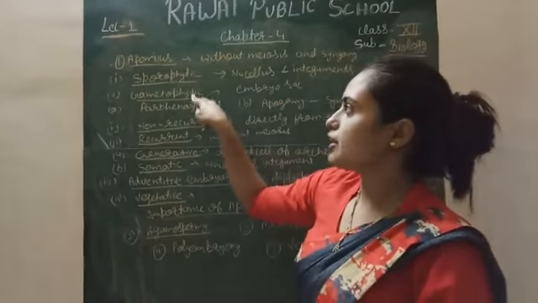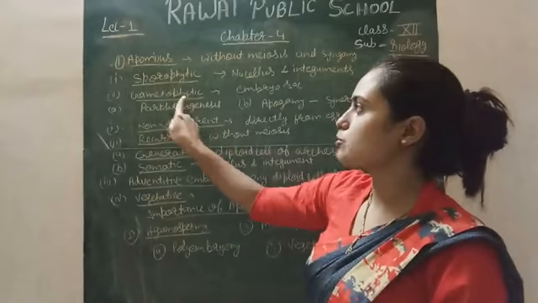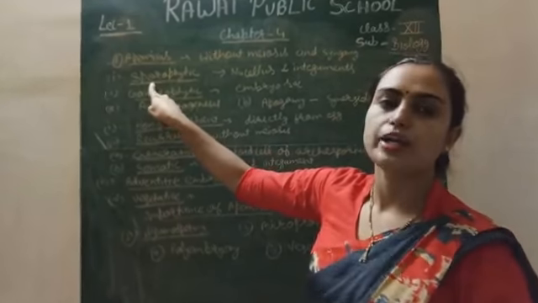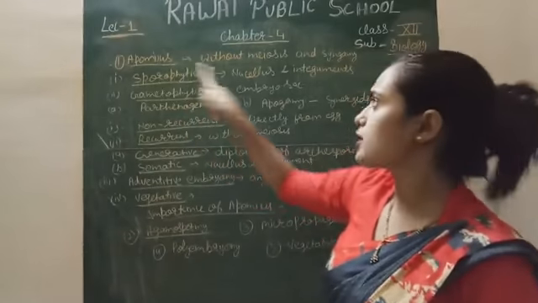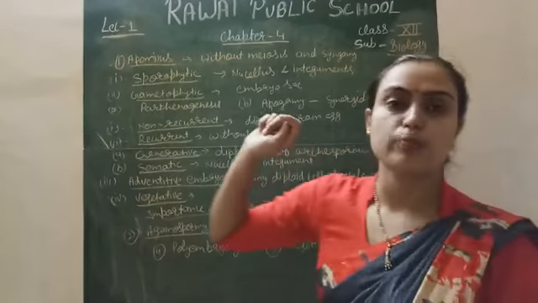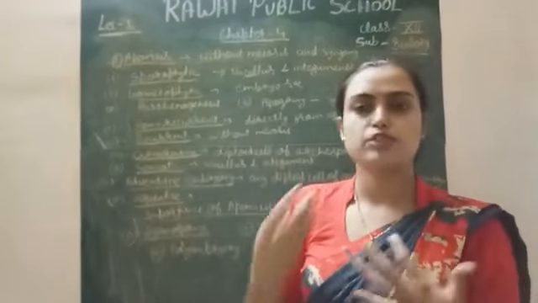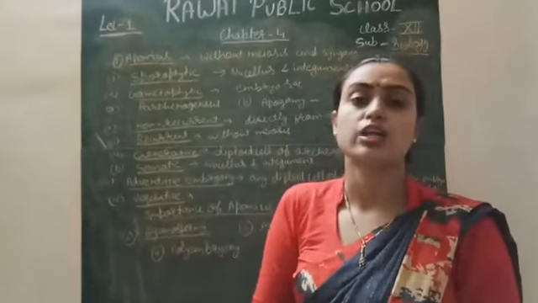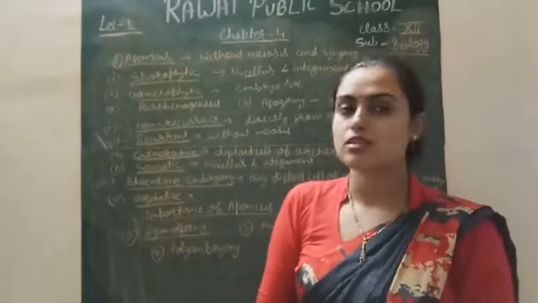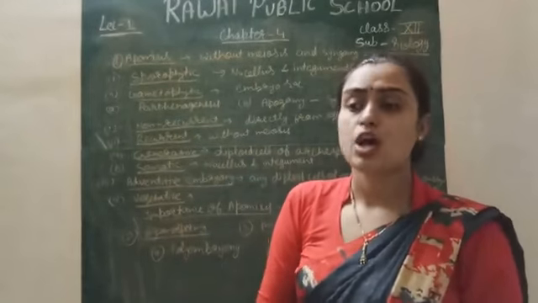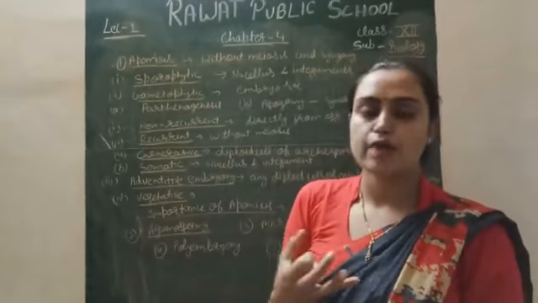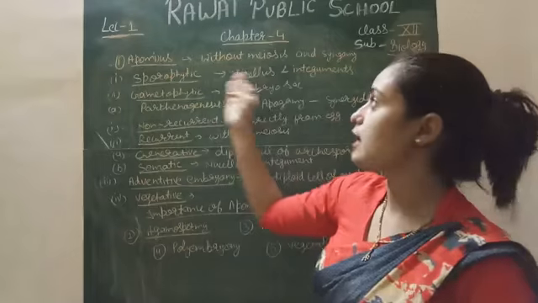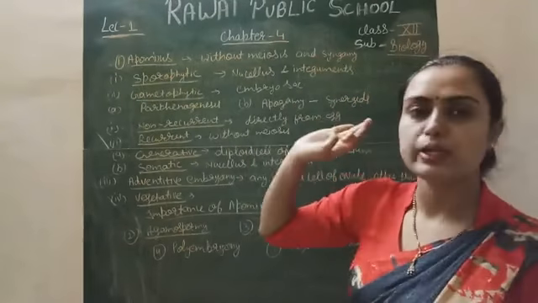Apomixis is further divided into two parts, sporophytic and gametophytic. As the name indicates, sporophytic means the cells which have a diploid number of chromosomes. For example, the nucellus and the integument of the ovule have a diploid number of chromosomes. They do not divide in any condition. Meiosis does not take place in these cells. So the cells which are helpful for producing the embryo are called sporophytic cells. These are the nucellus and integument simply.